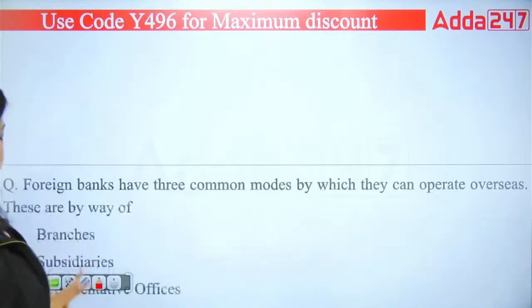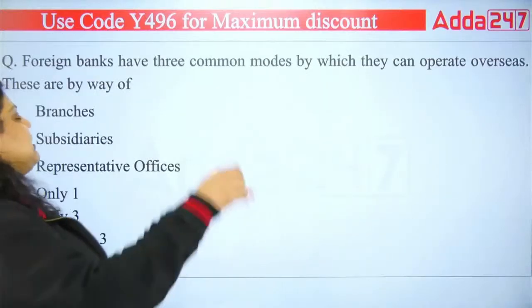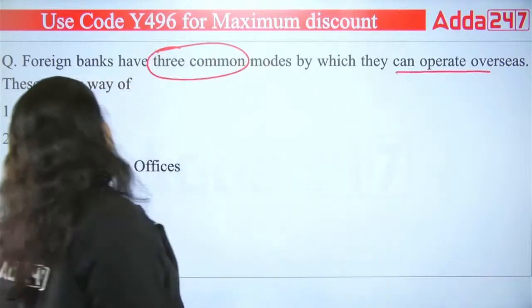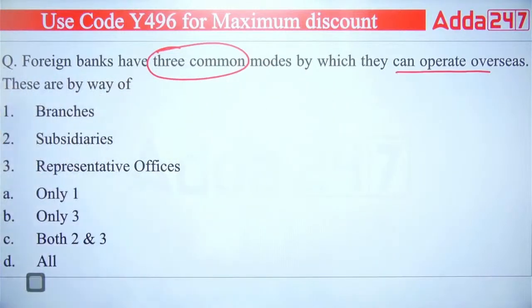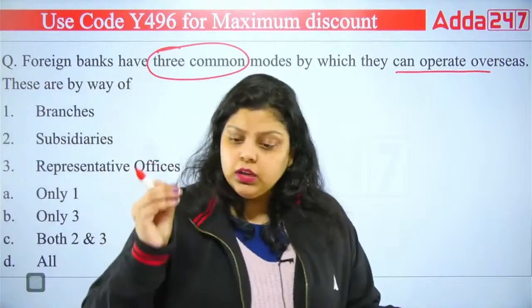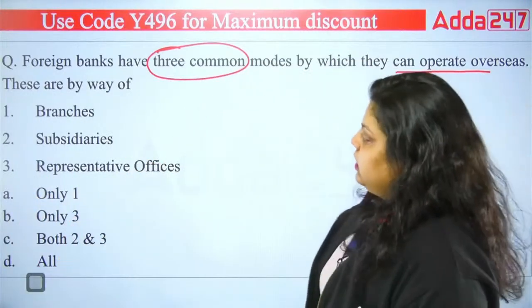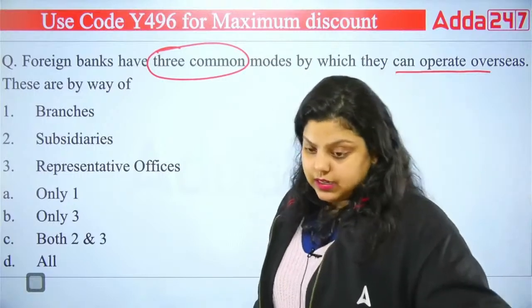Okay, next question. Foreign banks have three common modes by which they can operate overseas. These are by way of dash. So foreign banks are what? These are those banks which have their headquarter in foreign country, but they have in India only their branches. So those banks whose headquarter is in foreign country, but in India they have only their branches, those banks are known as foreign banks. Clear? Now, headquarter is in a foreign country, in India they have branches.